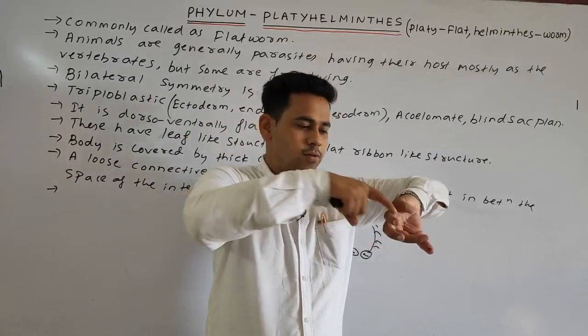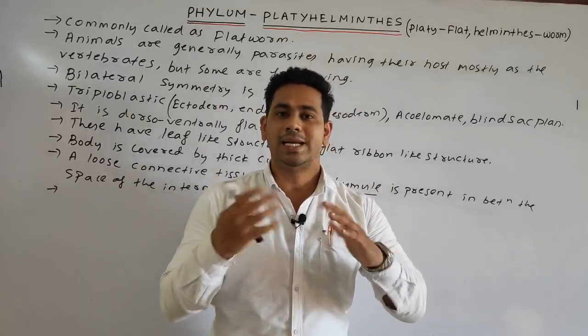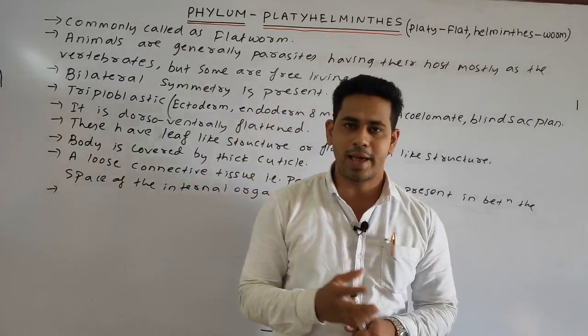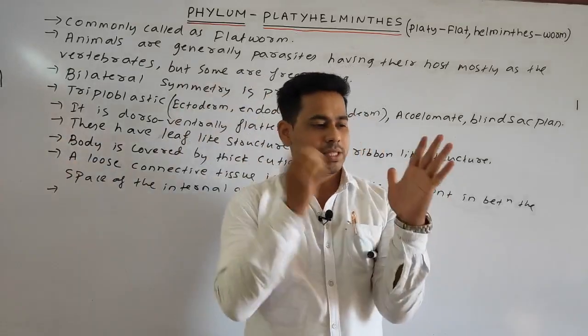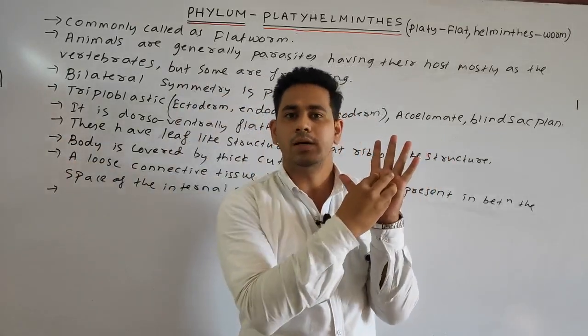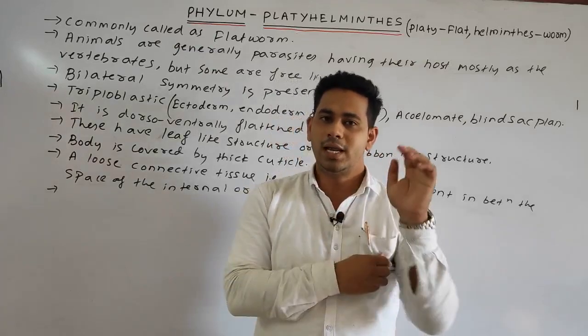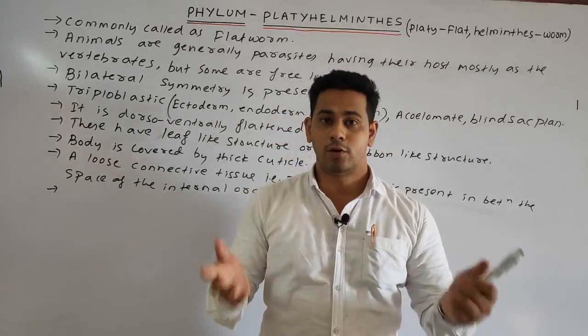For the attachment. Suckers act as airtight, like something children throw on the almari or on the wall, which sticks tightly by the airtight method. That is known as suckers. So generally the suckers and the hooks are present for attachment.